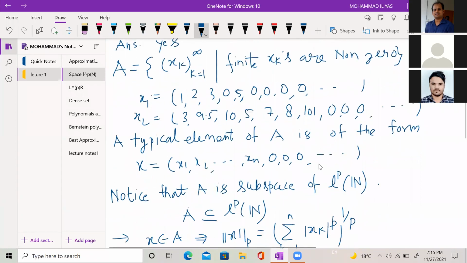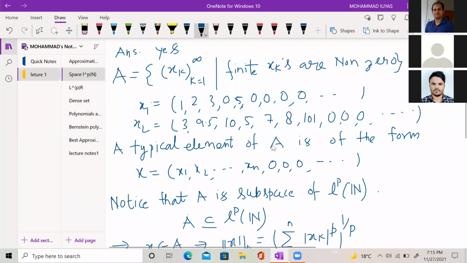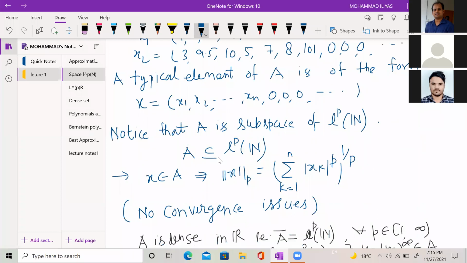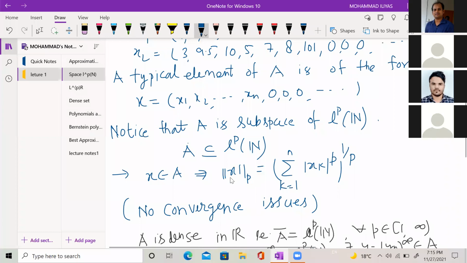So one can notice A is a subspace of l^p. Again, l^p is a normed space, so I can define a norm on its subspace also. The norm is given by: if I take some x belonging to A, so x is of the type x1, x2, ..., xn, and after that all terms are 0. So the norm ||x||_p will be, because all terms are 0 after n, the summation k running from 1 to n of |xk|^p, and whole power 1 upon p.